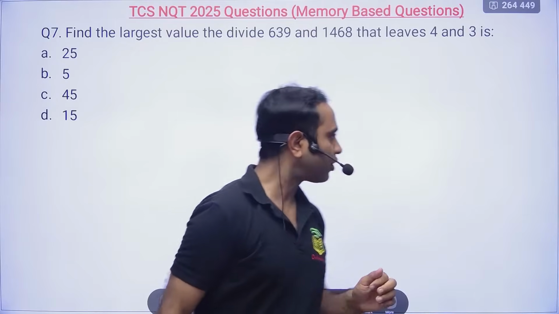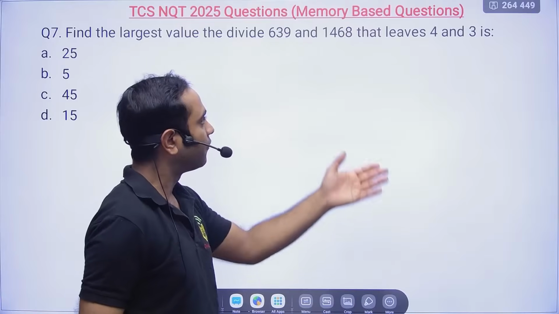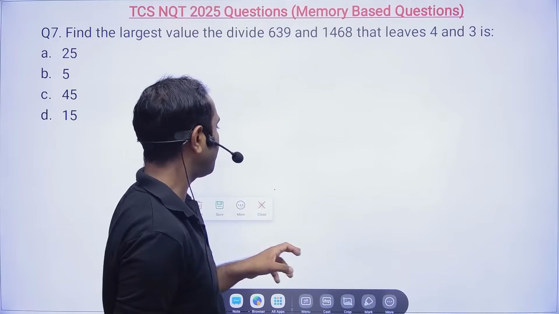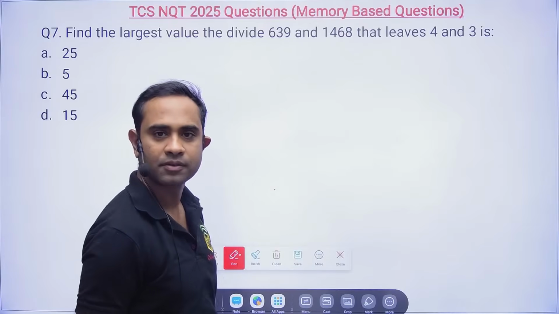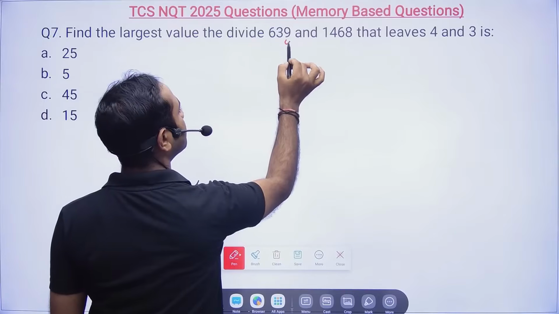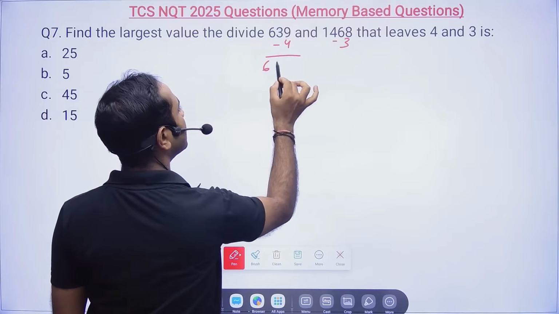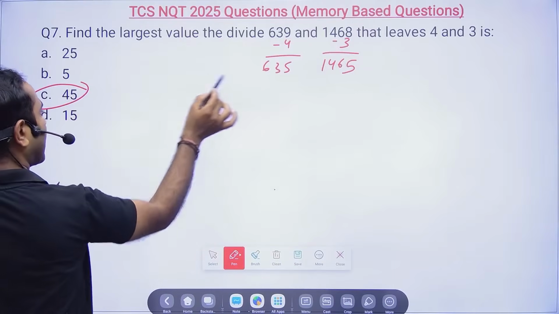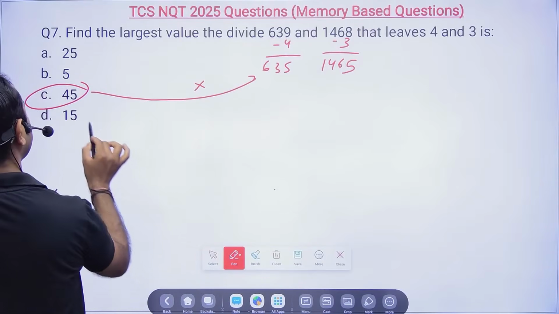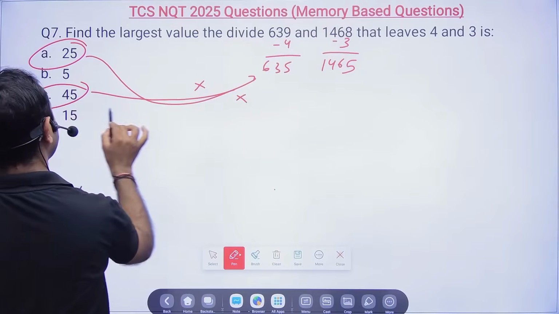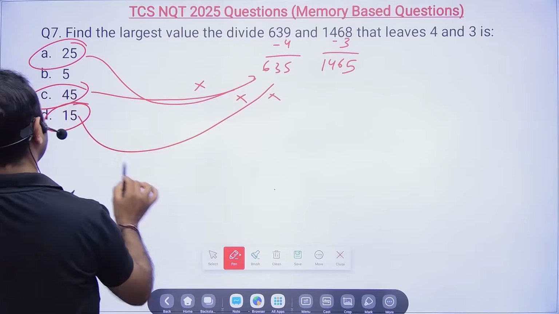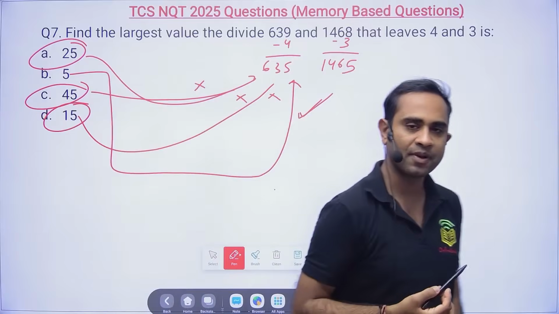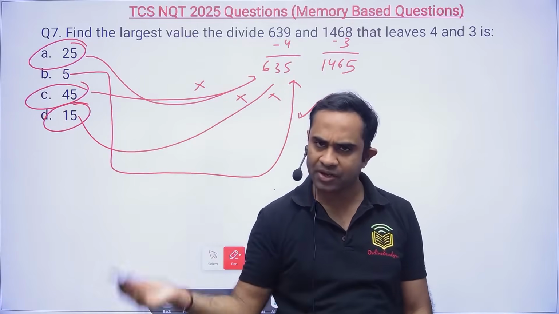So somebody is asking for a shortcut. The shortcut is required when the question is lengthy. See, as I said, subtract 4 from this, subtract 3 from this: 635 and 1465. Now start with the bigger option. Try to divide this by 45, it will not be able to divide. Try to divide by 25, it will not be able to divide. Try to divide this by 15, it will not be able to divide. Now try to divide it by 5, it will be able to divide. So you will get the answer as 5. So this you can use as option attack.